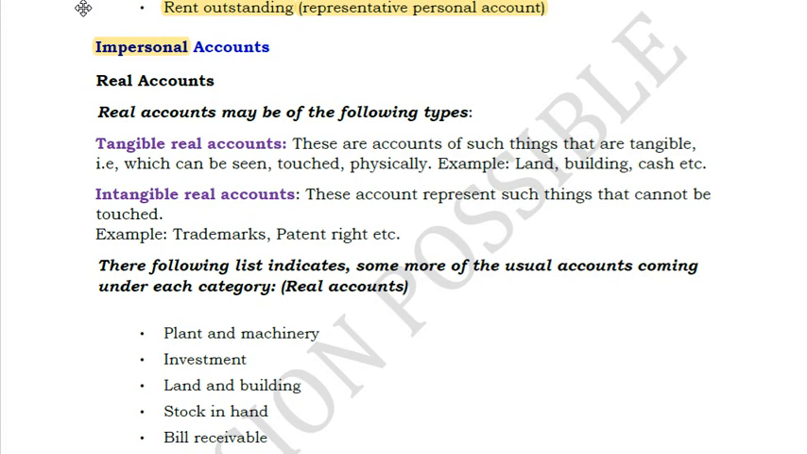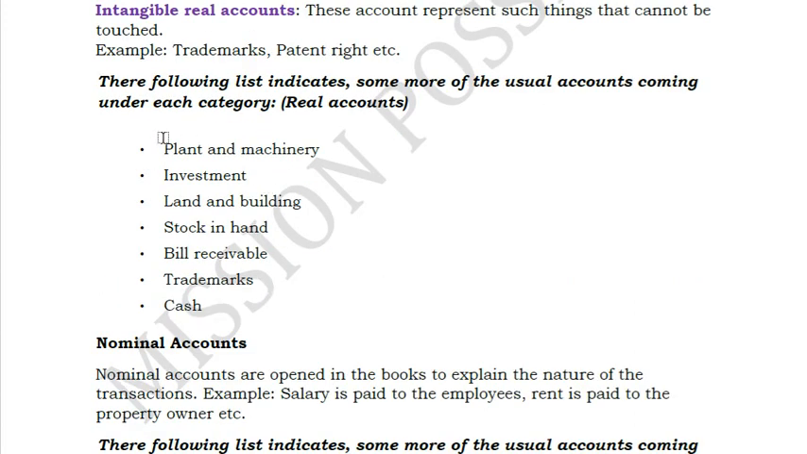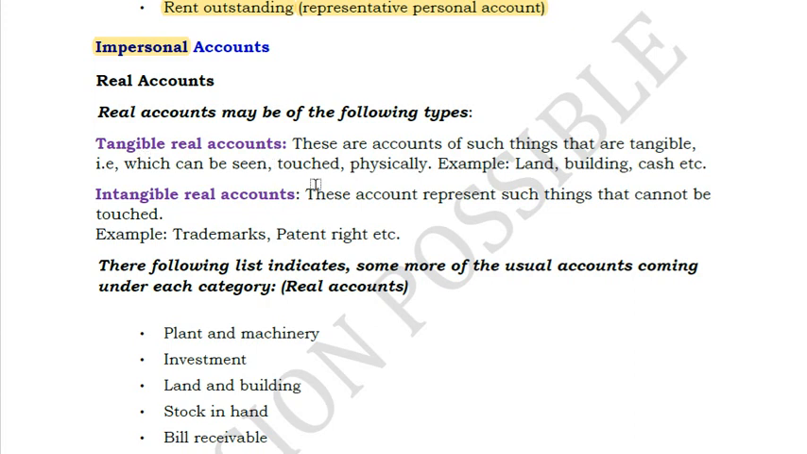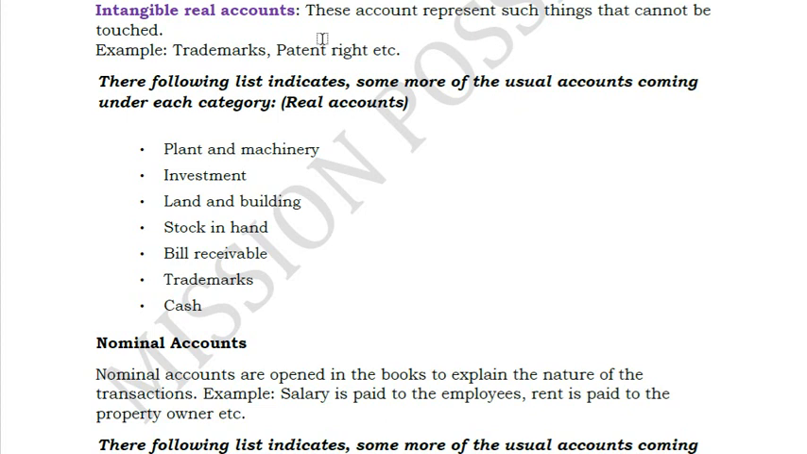Real account is one subcategory of your impersonal account. So here there are some examples given: plant and machinery, investment, land and building, stock in hand, bill receivable, trademarks, cash. All those that can be touched and felt come under the category of tangible real account. All those which cannot be touched and felt come under the category of intangible. In the intangible category, only few items will be there, friends, like goodwill, patents, trademark, royalty. All these are intangible. Apart from this, if anything comes, then you can straight away consider it as tangible.